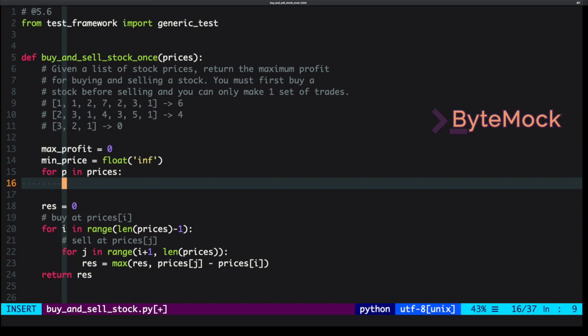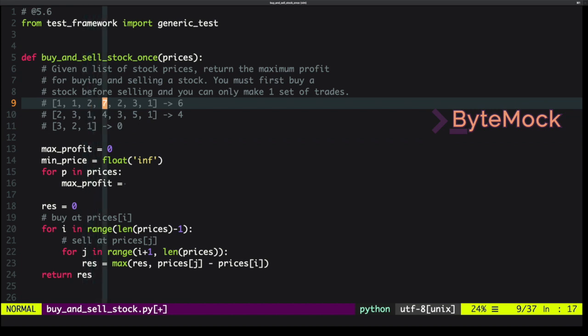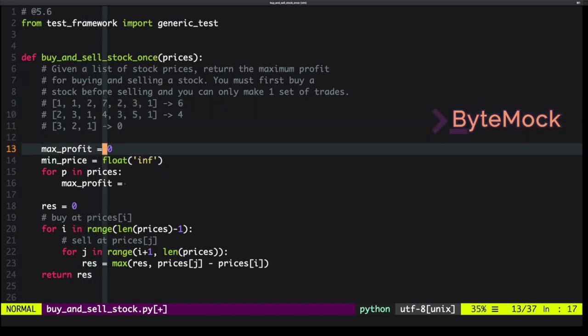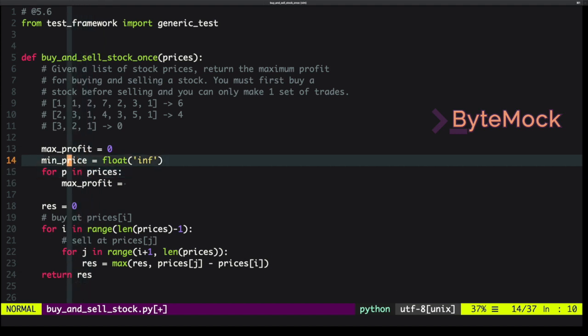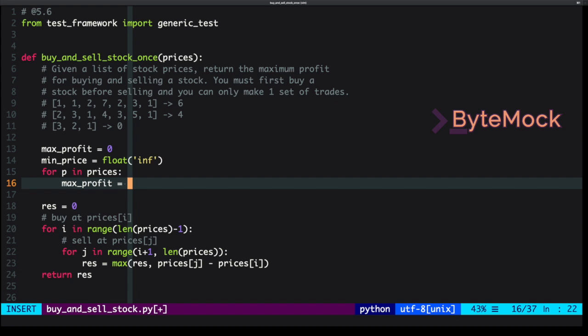What's the max profit? The max profit is going to be either whatever the maximum profit was for the subarray that came before, or it's going to be the max of buying it at the minimum price and then selling it for p. So the max profit is going to be p minus min price, or it's going to be max profit. So we're going to take the maximum of these 2 values.